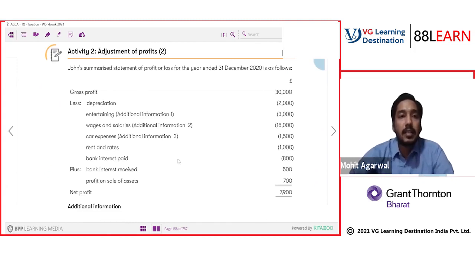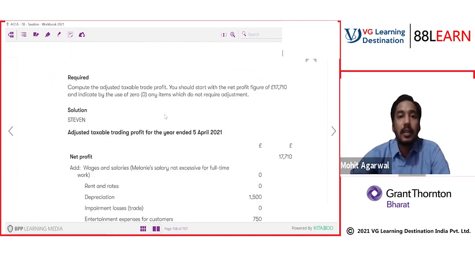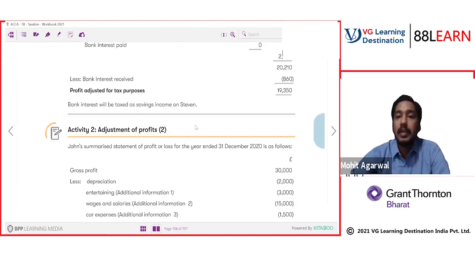Let's see this adjustment of profit too. John summarized statement P&L. The numbers are as follows. Clear to everyone? It's very simple. Any doubt on any point?